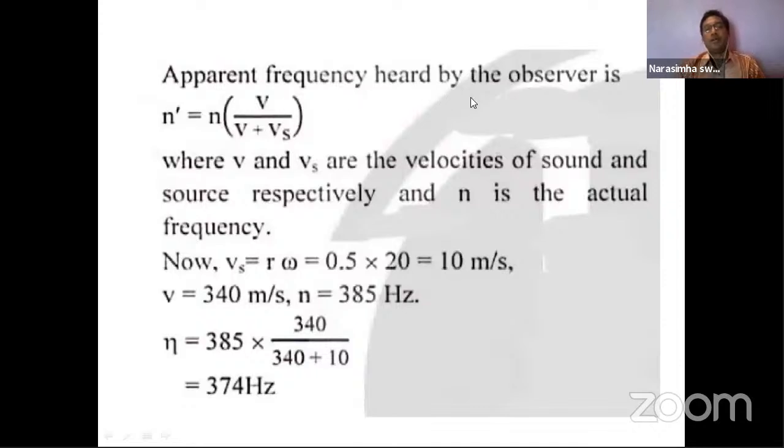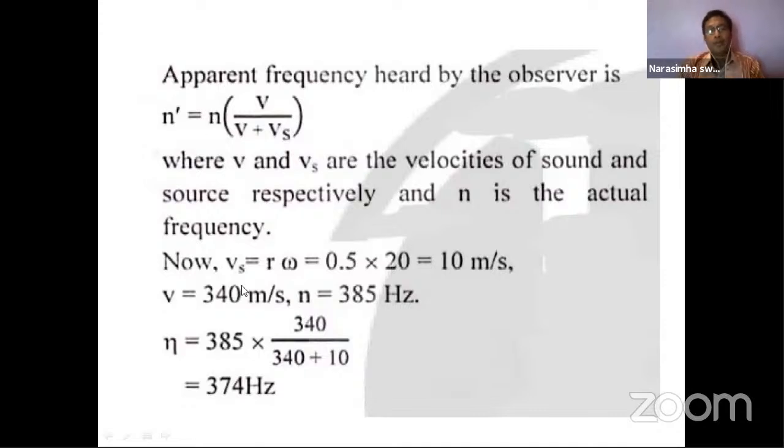The apparent frequency heard by the observer is given by the formula, because the observer is very far and the source is moving around. Moving around means the source is continuously moving. So the formula is n dash is equal to n into v by v plus vs, where v and vs are the velocity of sound and the source respectively, and n is the original frequency.